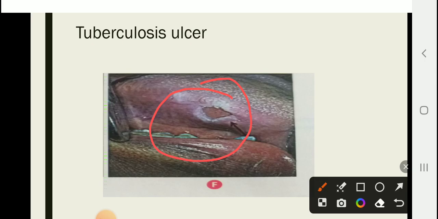Check for other systemic manifestations like weight loss and pulmonary involvement. The investigations for tuberculous ulcer are Mantoux test, ZN staining, isolation and culture, and chest x-ray. And the treatment for tuberculous ulcer is antitubercular therapy.